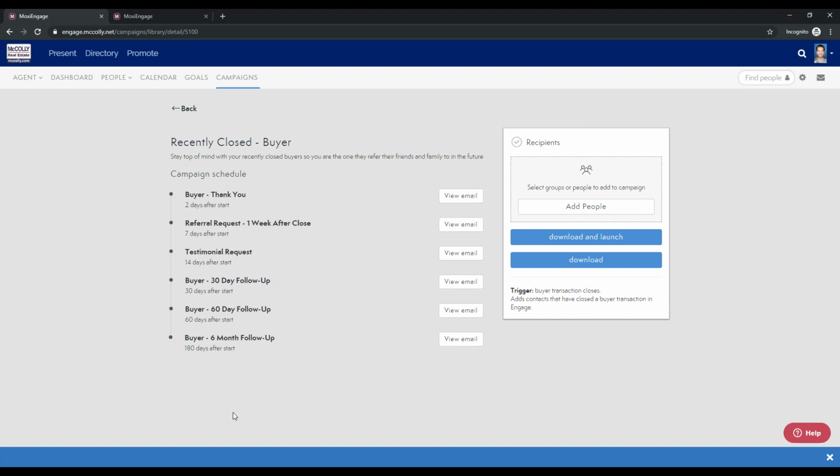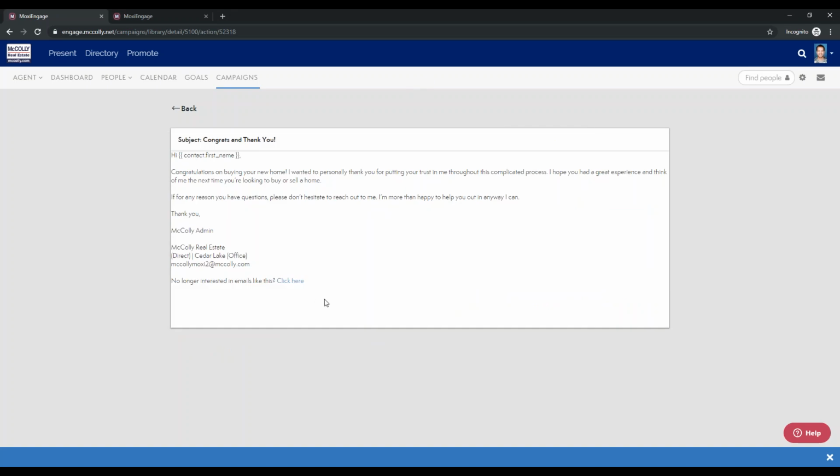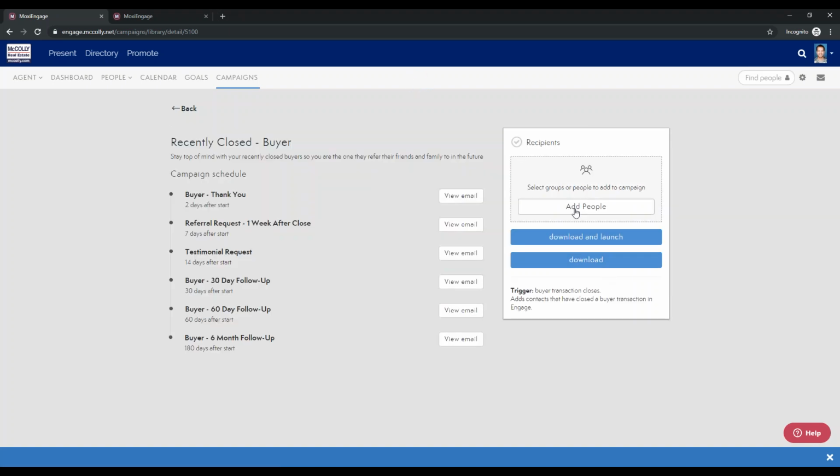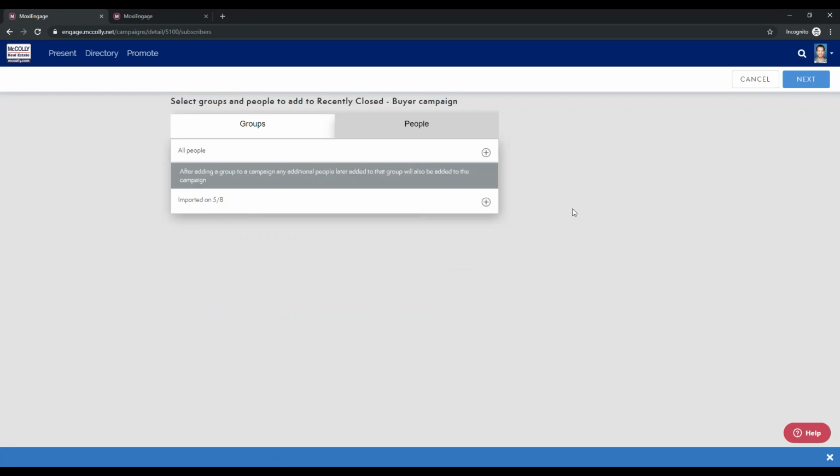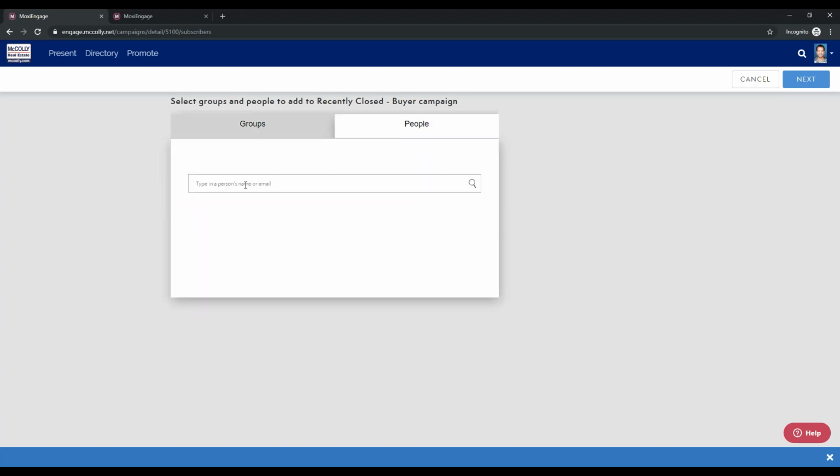So you can see here we've started this recently closed buyer. You have a couple different options here in terms of what you can do from this screen. You can view the emails, so you can view each individual email that's going to be sent out. If you click into this, you can see exactly what email is going to be sent directly from the agent. You can also add people to the campaign. So if maybe instead of just doing it off of the campaign, you also wanted to add some people, you can easily add both groups. You can type in a group here and add those people directly to the campaign, or you can do it off of individual people. You can search for a name and add those people individually to a given campaign.